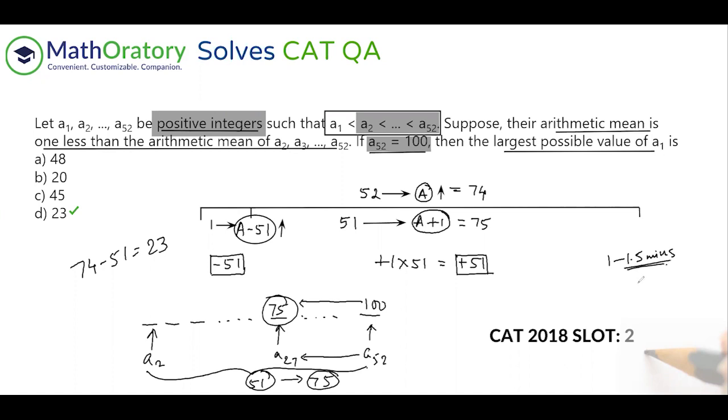I might have done this in round 2 because I know there's a bit of analysis to it. I would target those questions in the first scan which I can solve immediately, in less than a minute, or with a small amount of calculation, even if it crosses a minute mark. This one, while I'm reading it for the first time, I'm not sure how much analysis is required. So it's better you mark it for review and then move along. When you've finished the first scan, then you come back to this and solve it. So I would prefer to do it in round 2. You may solve it in round 1. That is up to you, depending on your comfort.